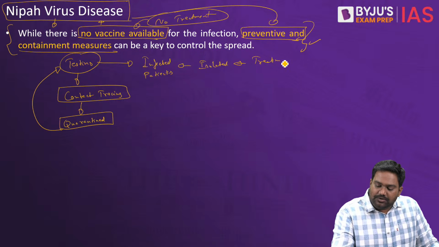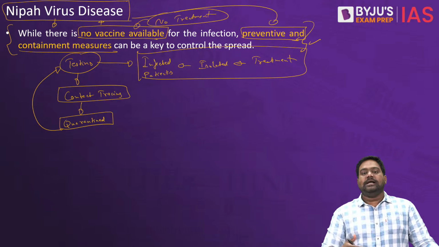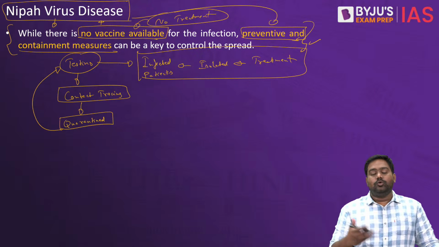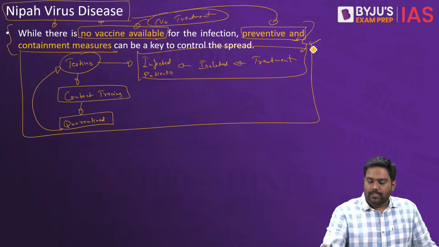At least symptomatic treatment can be provided. So rapid testing, contact tracing and containment, along with quarantine measures. This is the right way to go forward.